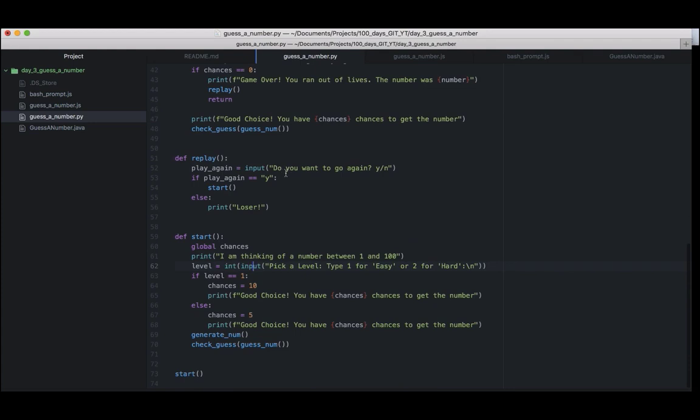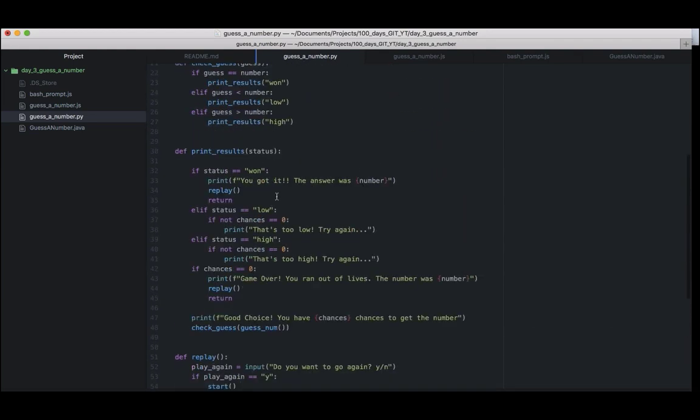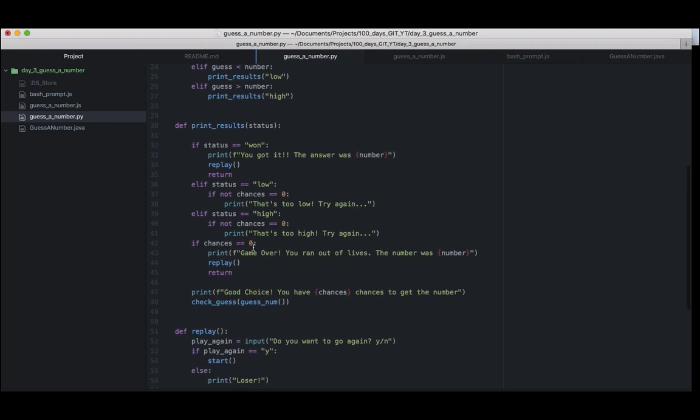Do you want to play again? If you input yes, it starts. If you input anything else, it's gonna call you a loser. Okay, and that's how the game ends. So if you won, you get that. If it's low, it checks if you still have any chances, and then it tells you you still got some chances. Otherwise, if your chances are 0, then the game is over. If the game is over, either you won or you lost, it's gonna give you an option whether you want to replay or not. Okay, so that's what the code is doing.